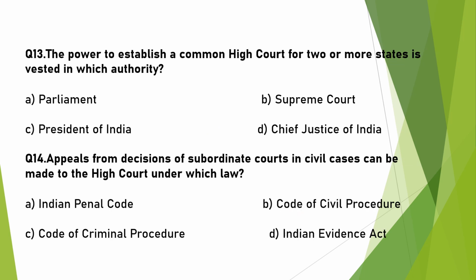The power to establish a common High Court for 2 or more states is vested in which authority? It is the Parliament of India that is authorized to do that. Appeals from decisions of subordinate courts in civil cases can be made to the High Court under which law? Obviously it will go under the Code of Civil Procedure.